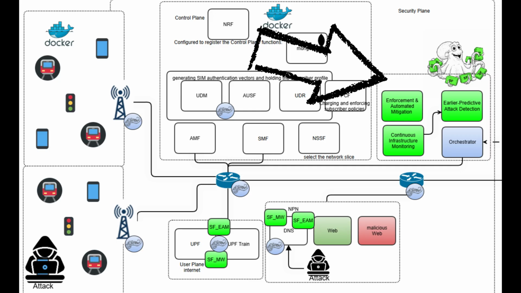In the upper right corner, the MARE security plane is shown, integrating the security functions developed in this PoC. The first is the Continuous Infrastructure Monitoring Security function, which captures metrics and DNS traffic. The second is the Early Predictive Attack Detection Security function, which applies artificial intelligence models to detect anomalies and predict the attack's evolution. The third is the Enforcement and Automated Mitigation Security function, responsible for automatically selecting and executing the necessary countermeasures to contain the threat.